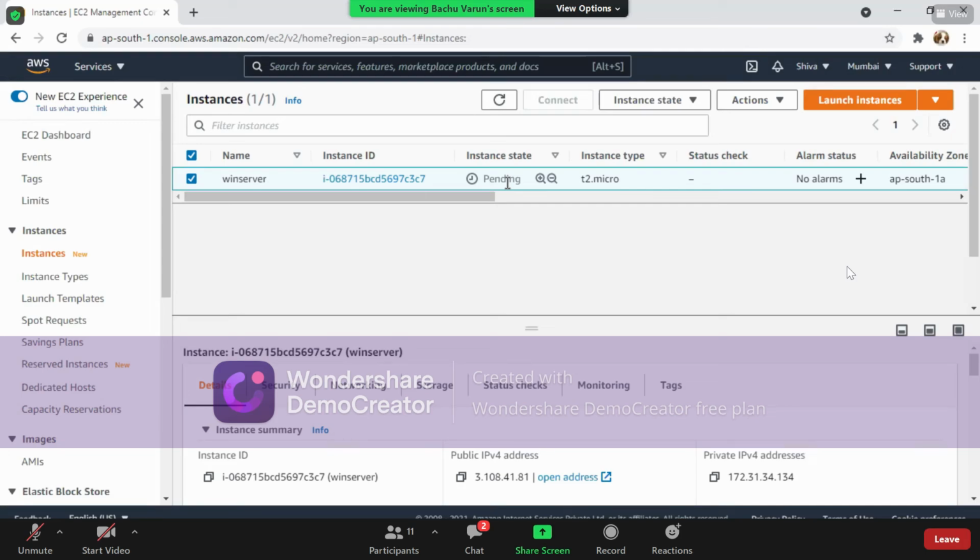Meanwhile, what do you mean by auto scaling? Auto scaling. Okay. Without human intervention, if you are adding EC2 machines or if you are resuming or removing EC2 machines, then we call it auto scaling.